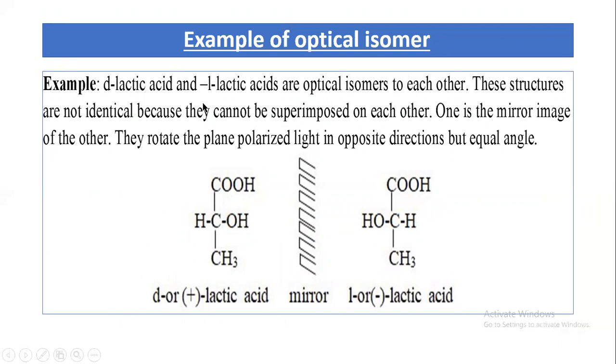This is an example of optical isomers. D lactic acid and L lactic acid are optical isomers of each other. These structures are not identical because they cannot be superimposed on each other. One is the mirror image of the other. They rotate the plane polarized light in opposite directions but by an equal angle.